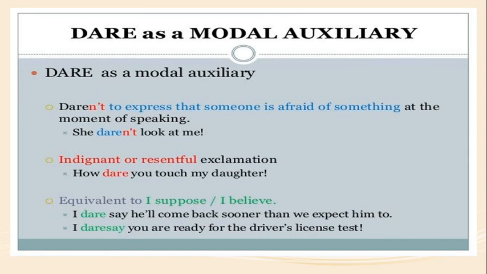Next, the last one, dare. This is a modal auxiliary and we will call it a semi-modal. We use dare to express this situation. The example sentence: daren't, to express that someone is afraid of something at the moment of speaking. See, daren't look at me. So daren't is in the negative. For an indignant and resentful exclamation: how dare you touch my daughter? For this context we are using dare.